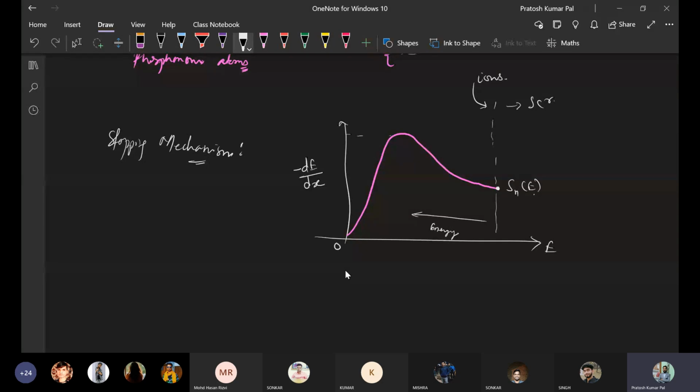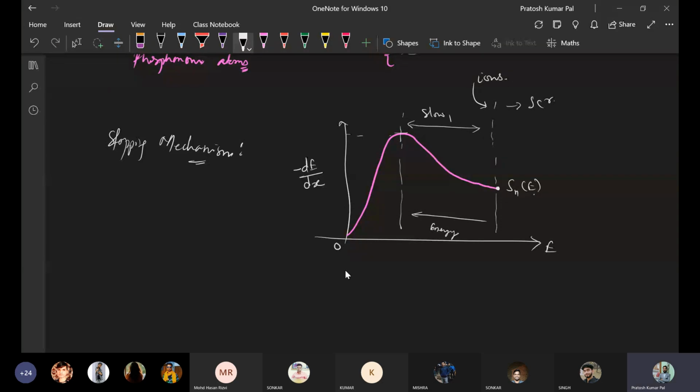Okay, so from whatever energy is there at the semiconductor, that will be the highest energy we consider, and it will go up to a maximum value, and then it will be reducing from there. So this energy is going to reduce, and this will be a slow process.